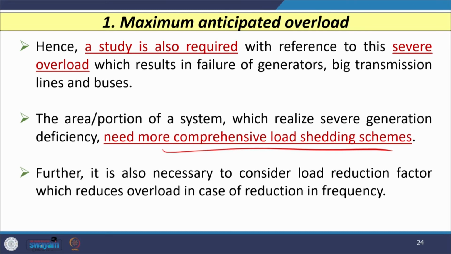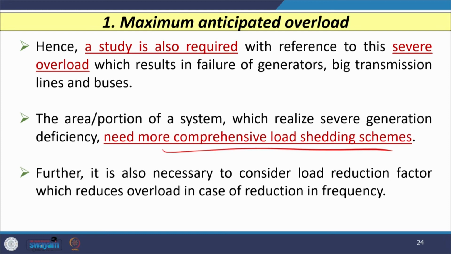So, where the area or the portion or the network in which the severe deficiency of generation is there, load is always higher than the generation, then an effective load shedding scheme is required. Where generation is almost equal to the load, or where generation is higher than the load required, then the load shedding scheme is not that much important.